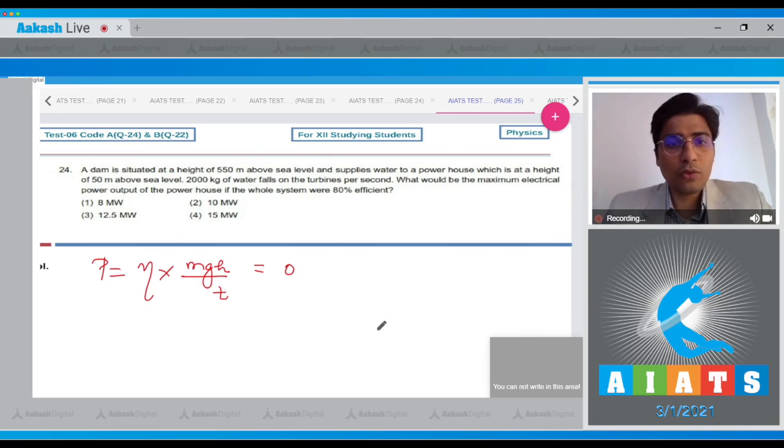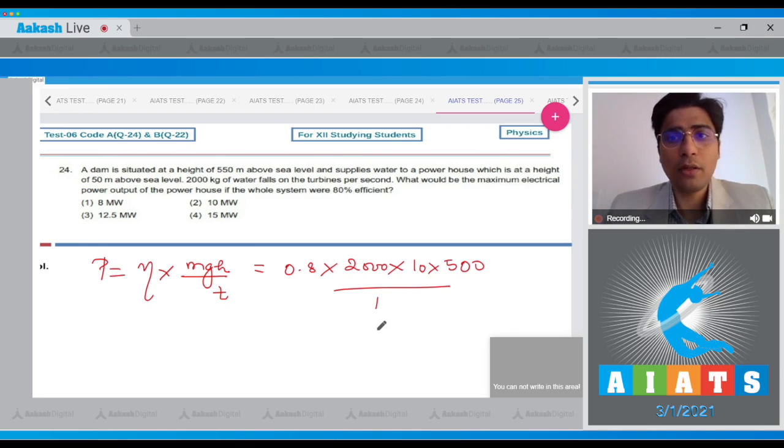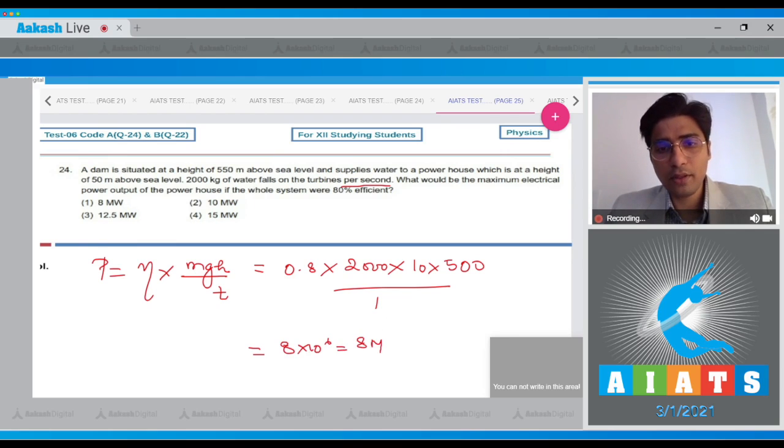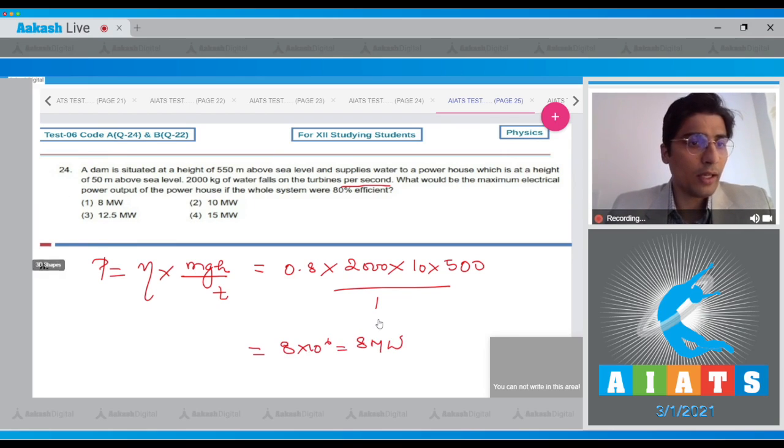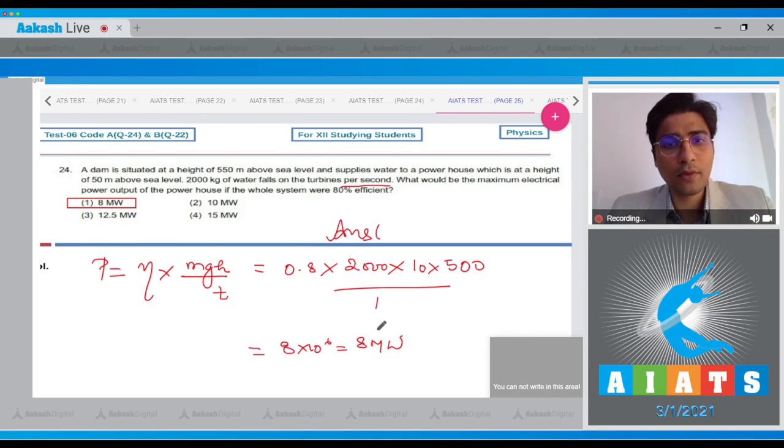So this will be equal to 0.8, that is the efficiency, multiplied by m, that is 2000, into g, that is 10, h is given to be equal to 550, and time here we have to take to be equal to 1 second, because it is given that the water falls per second. This will be equal to 8 into 10 raised to power 6, that is 8 megawatt. And hence for this question the correct answer is option number 1.